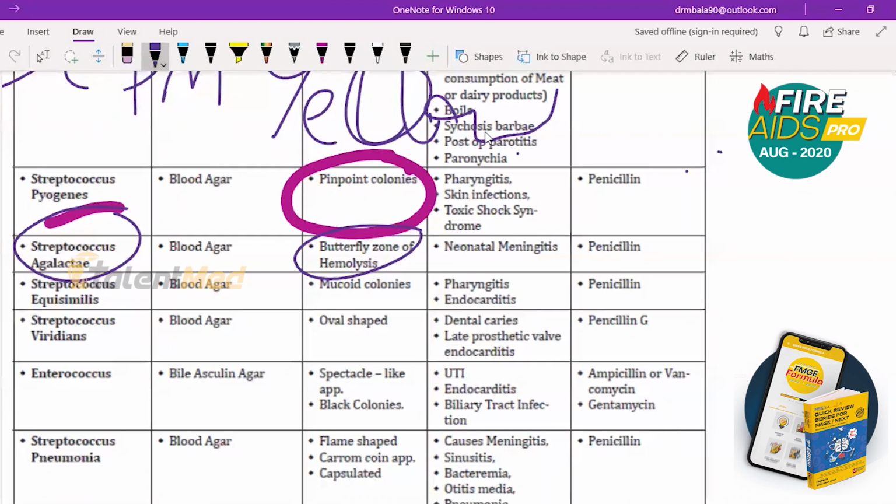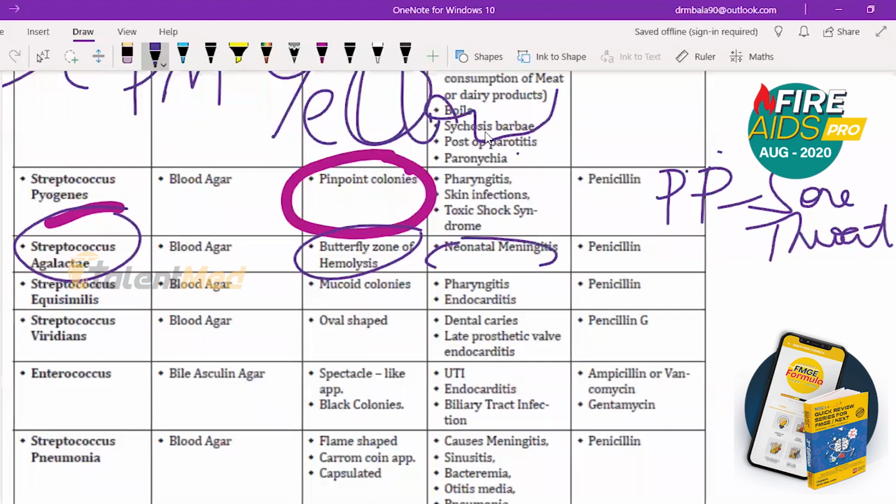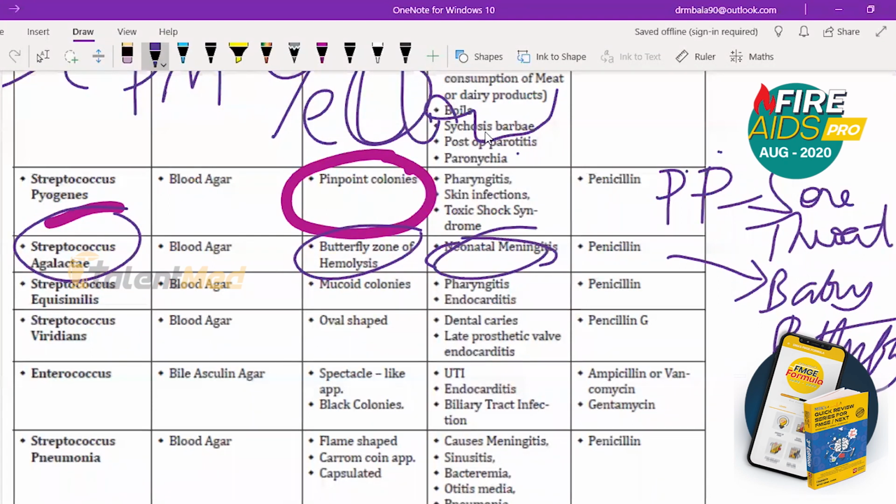So I write here strep pyogenes, P, sore throat. Here in Streptococcus agalactiae, butterfly zone of hemolysis and neonatal meningitis. So I want you to remember for agalactiae, baby butterfly. Baby is for neonatal meningitis, butterfly is for butterfly zone of hemolysis. So I hope you will be able to remember this point.